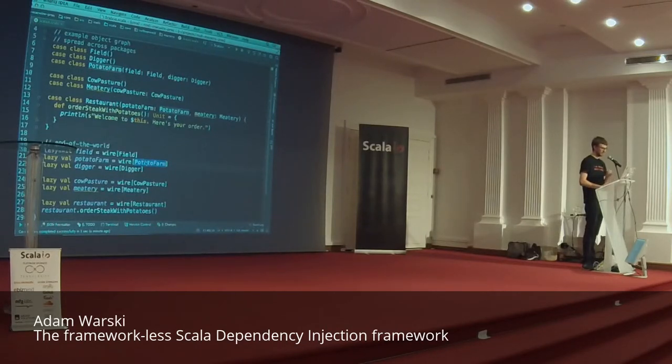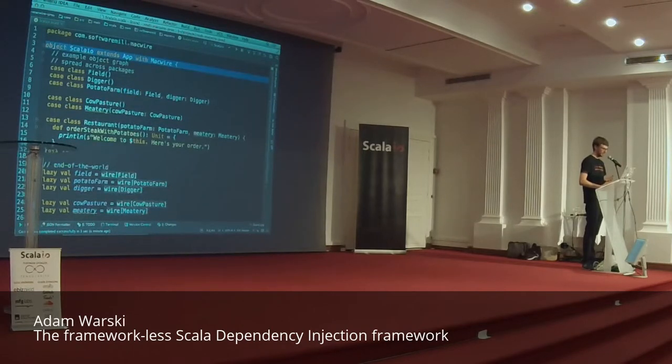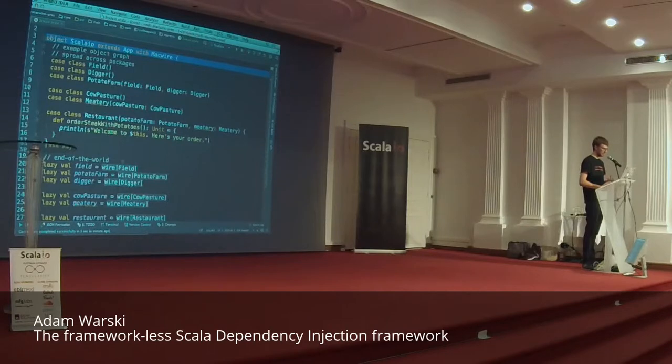Okay? So what it does is it looks at the class, it does some compile time reflection, checking what kind of parameters are needed to instantiate that class, and then for each parameter that is needed, it tries to find an instance of that type. Okay? So here we would look at potato farm, and the potato farm is a field, right? So we are looking for a field instance. So we are looking in the enclosing trait or class object. So here we have the enclosing object, right? So we will be looking for a field instance in the ScalaIO object, and field is, right? So we will just use the field name, right? And so on. Also the superclasses are checked. So it works with inheritance.